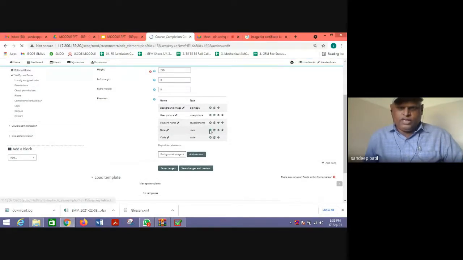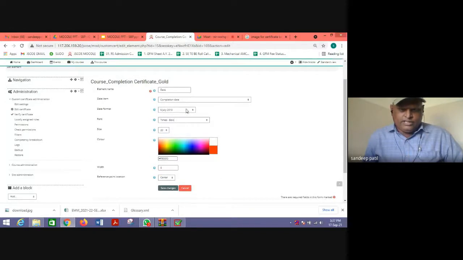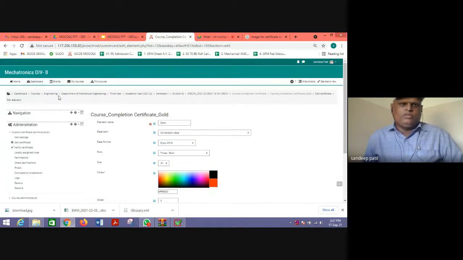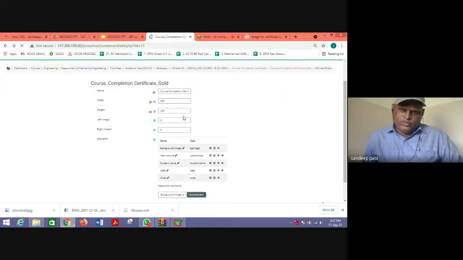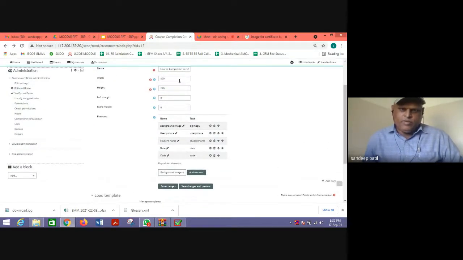Let us see for a date. Date is here, and size is 20. Center. So we need to do a trial and error, or we need to see what others have taken for these particular certificates.